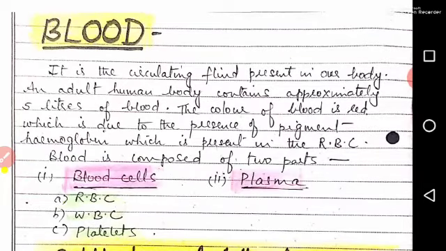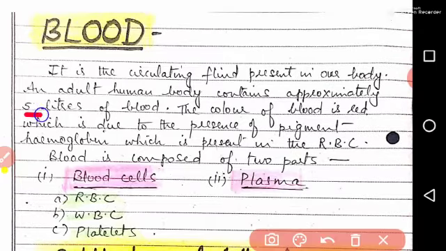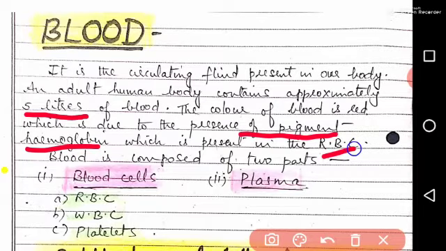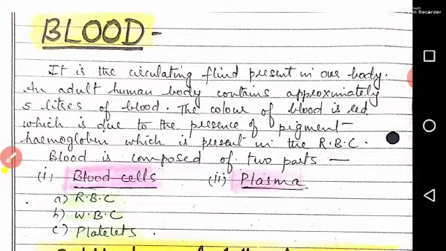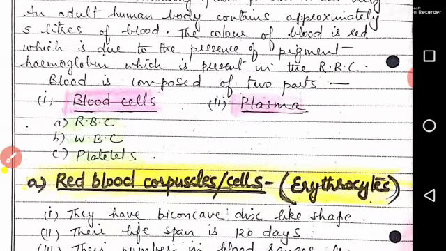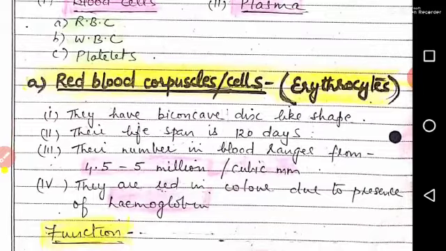Blood is the circulating fluid present in our body. An adult human body contains approximately 5 liters of blood. The color of the blood is red due to the presence of pigment hemoglobin, which is present in the red blood corpuscles. Blood is composed of two parts, blood cells and plasma. Now blood cells are of three kinds: RBC, WBC and platelets. So one by one we'll study these.